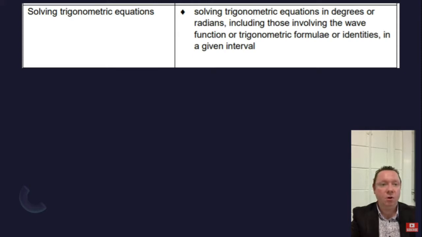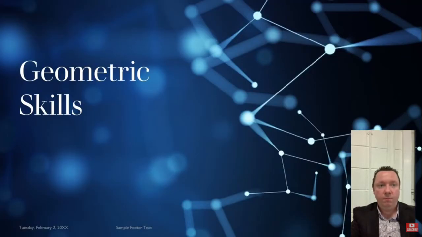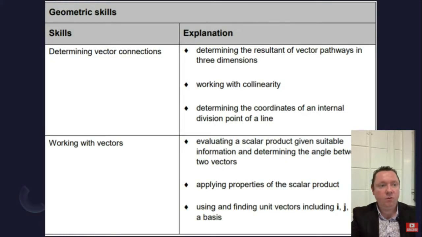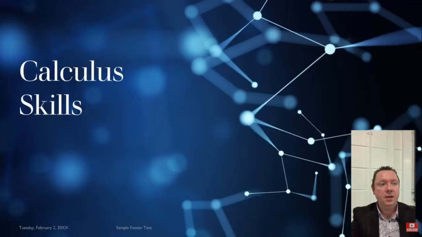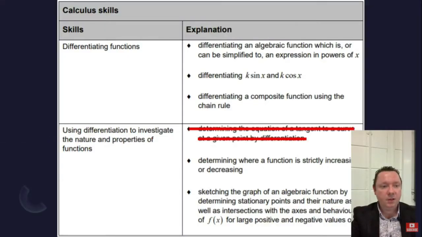So you'll have to use the wave function, trigonometric formula, all the identities over a given interval. Okay, let's look at geometric skills next. So we've got vectors, and we've never had vectors back in, so all the vectors are still out, still gone. Not an issue there. Calculus skills, that's differentiation and integration to me and you. So, let's go back a little bit on that. Determine the equation of a tangent of a curve by differentiation, that's gone.